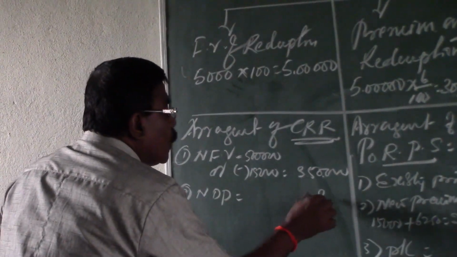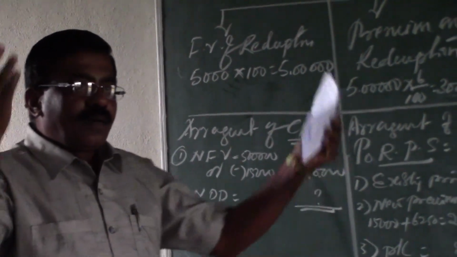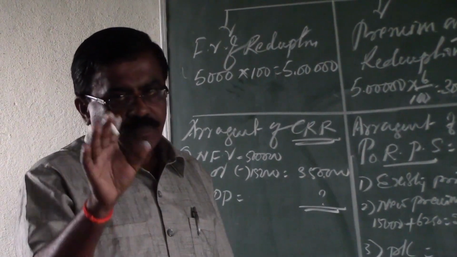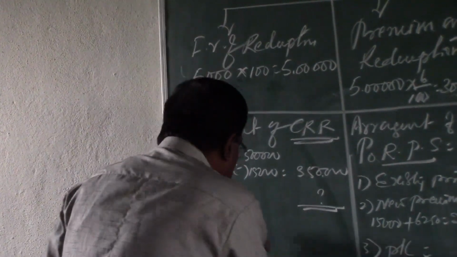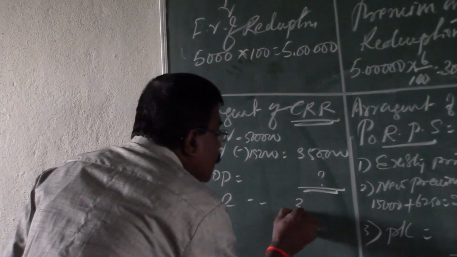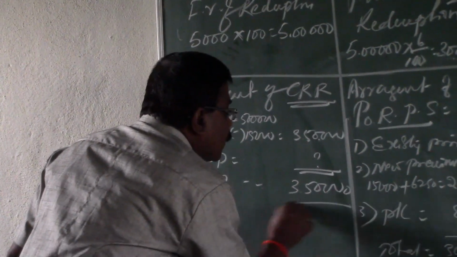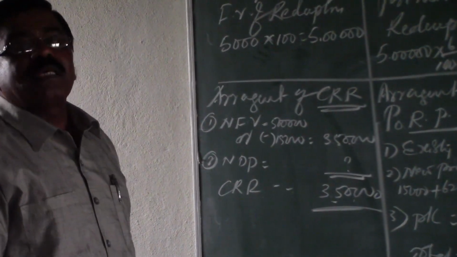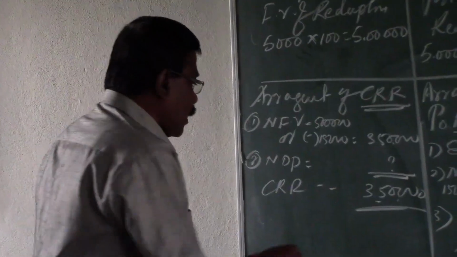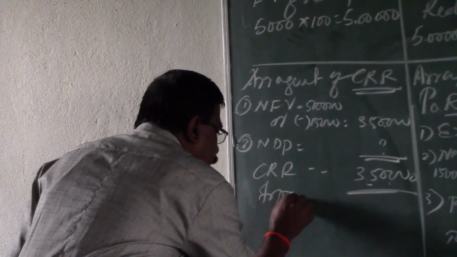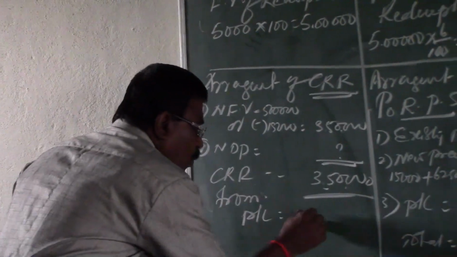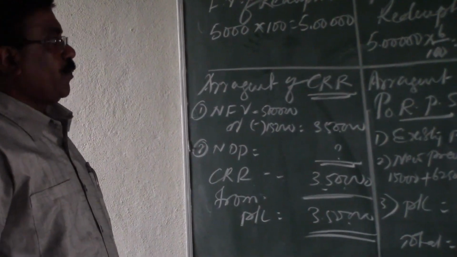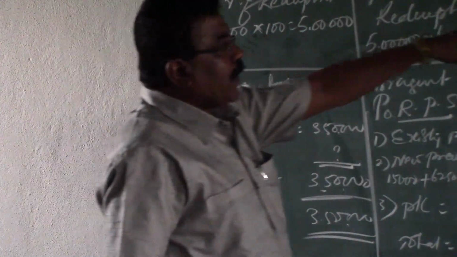Then here profits we don't know. Okay, sufficient amount of profit means that whatever the amount of capital available, profit available or amount required, to that extent we have to assume that the profits are there in the company, assuming that here CRR is limited to rupees 3,50,000, that is the net face value of new issue. Okay, after the calculation of amount required for the CRR, then we have to arrange the CRR. This 3,50,000 is to be arranged from only the available amount in the P&L account, that is rupees 3,50,000. And finally, first of all, we are calculating what the amount payable to the redeemable preference shares.